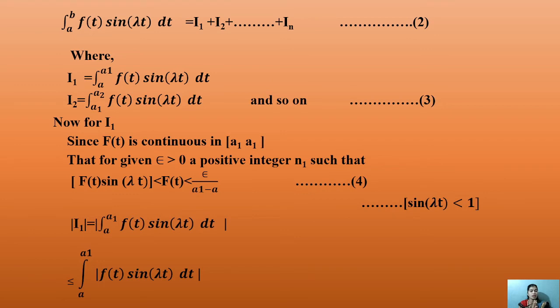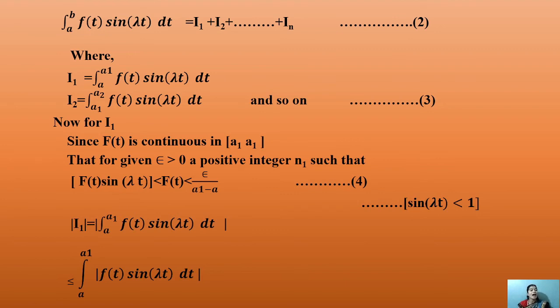This equation is contained in the form of equation 4. Why is it generated? Because sin lambda t is always less than or equal to 1 over the interval. This continues. Then which step follows?